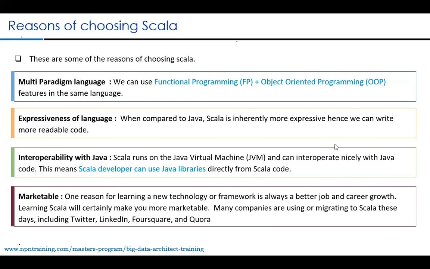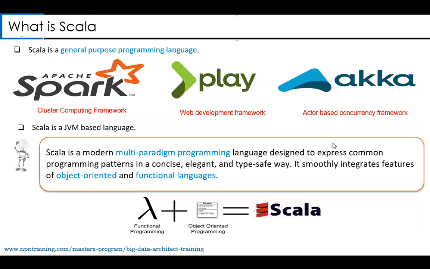Okay, let's proceed. Now, what is Scala? Very important. Scala is a general purpose programming language. Please understand the definition here. What I mean by general purpose programming language is that the language is not designed for any one particular need.